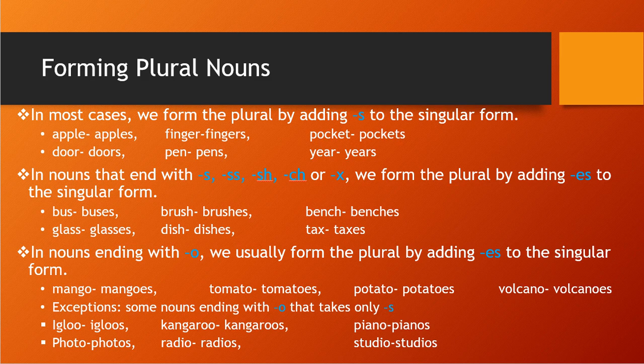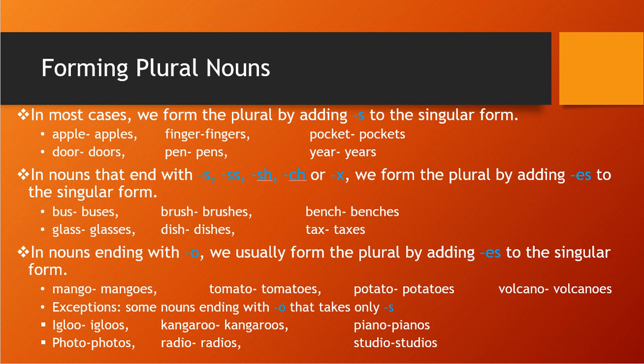Third one is nouns ending with o. Some nouns end with o. So what will we do with that? We will add es to the singular form. If the ending is o, we will add es to that.